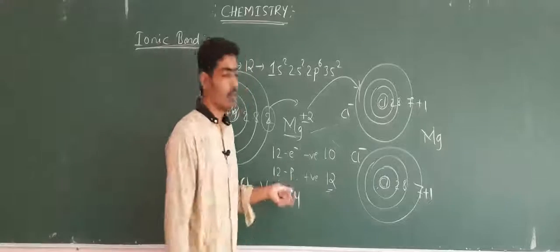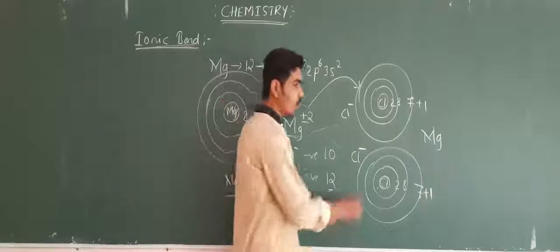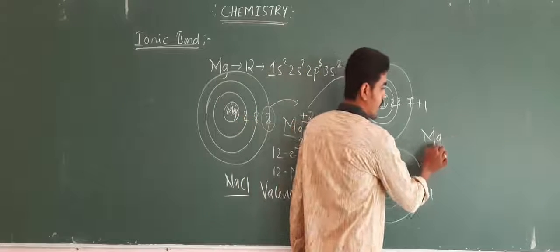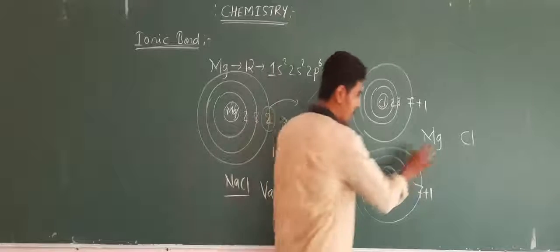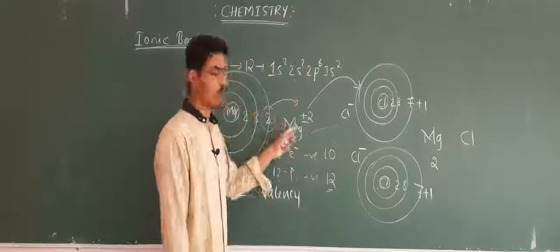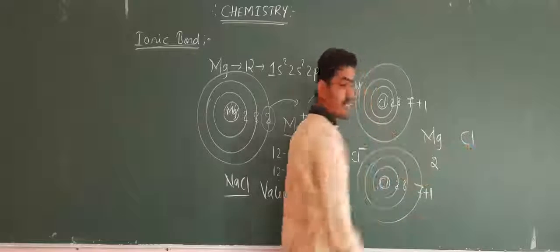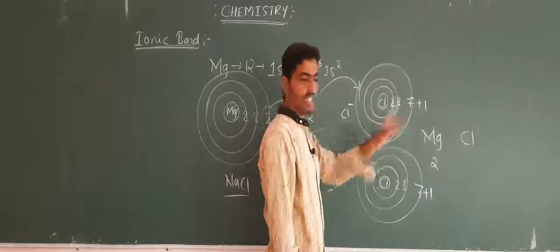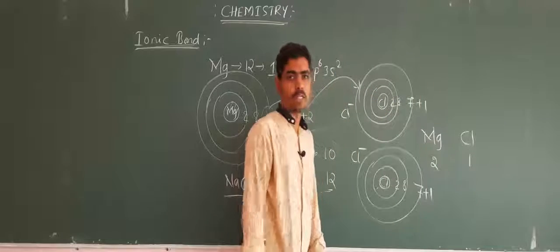Now, while writing the formula of the compound, we should first write the elements Mg and Cl. Below them we write their valency. The valency of Mg is 2 because it has lost 2 electrons. And what is the valency of Cl? Cl gains only 1 electron, and hence its valency is 1.